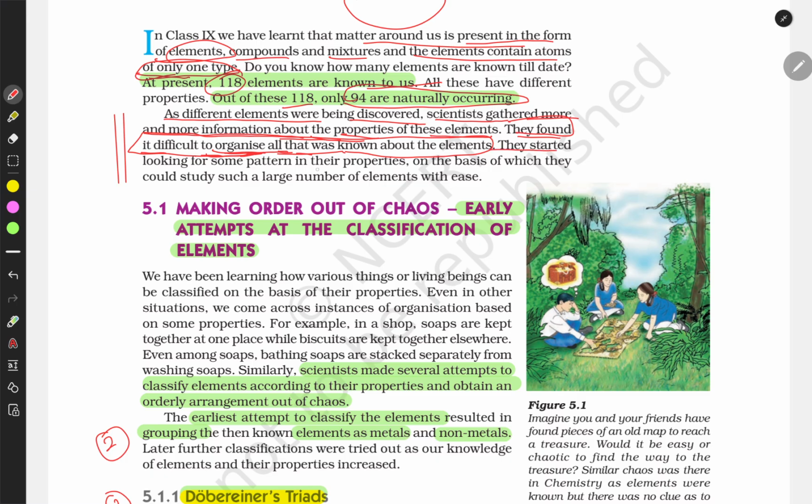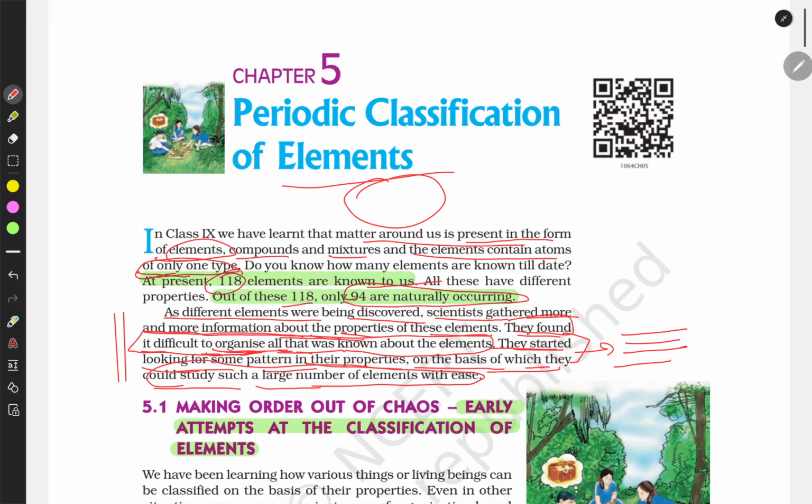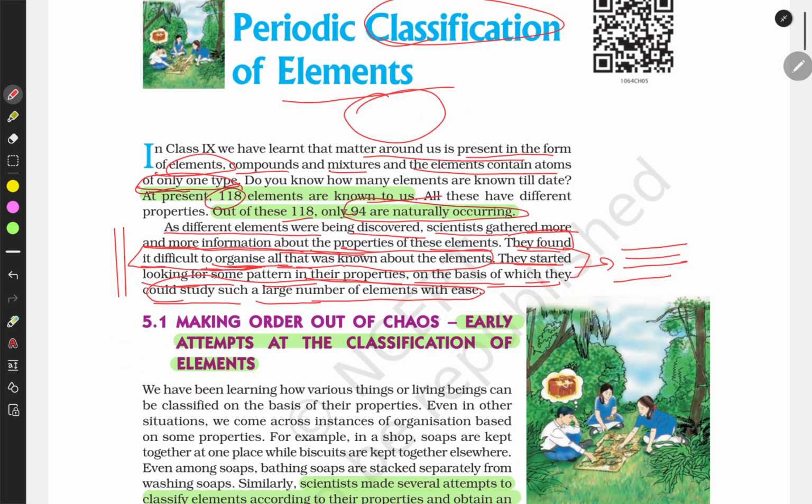So they started looking for some pattern in their properties, on the basis of which they could study such a large number of elements with ease. So they started finding patterns in these elements, so that they can categorize them, or make a proper classification of these elements.